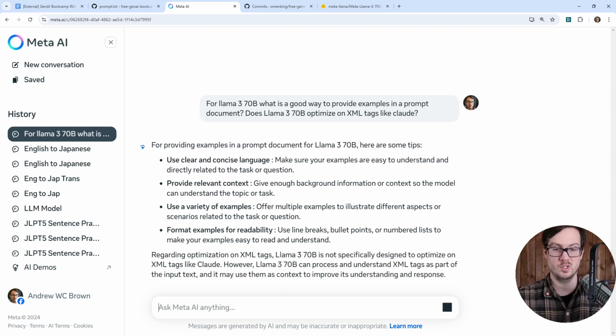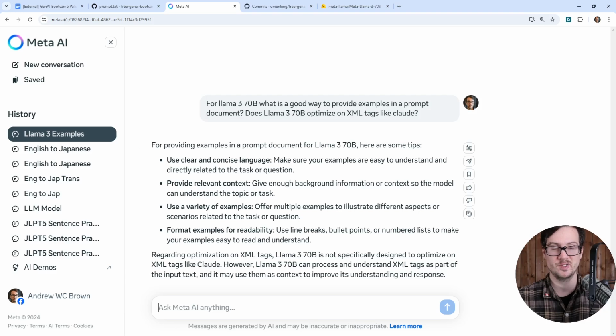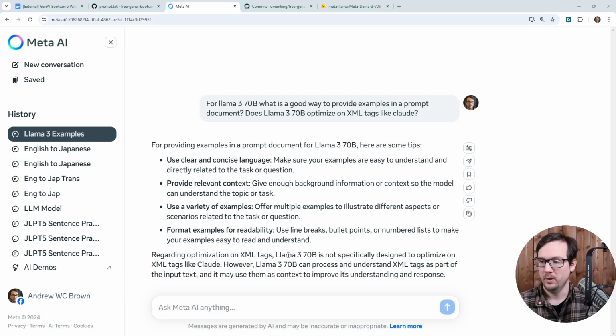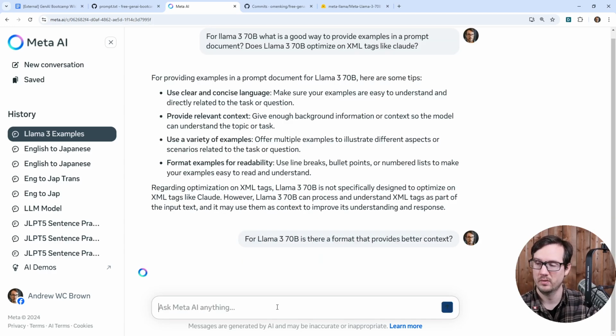Okay, I'm just going to switch my desk format here, I'm getting tired of standing. All right, I'm back. And so here it's talking about context. So like, can we ask it and say, okay, so for Llama, is there a format that provides better context?